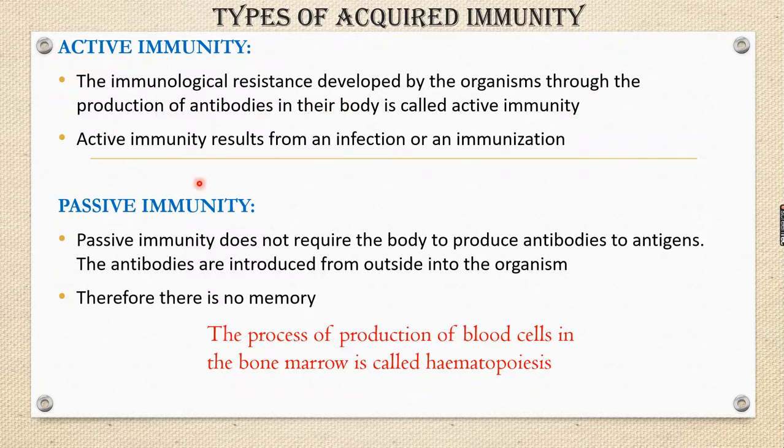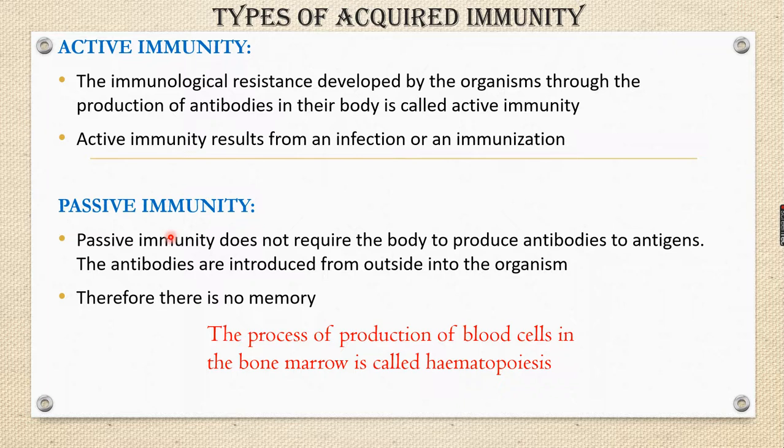So, what is the reason for active immunity? நம்ம பாடியில் ஒரு pathogens enter ஆகும்போது நம்ம body immune response, immune system activate ஆகி antibodies produce ஆனா அதுக்கு பேரு active immunity. Due to infection, pathogens, germs attack ஆகிறதுனாலையோ immunization, vaccination போட்டுக்கிறதுனாலையோ வர்றதுக்கு பேரு active immunity. So in both the cases, antibodies are produced in the body. So it's called active immunity.